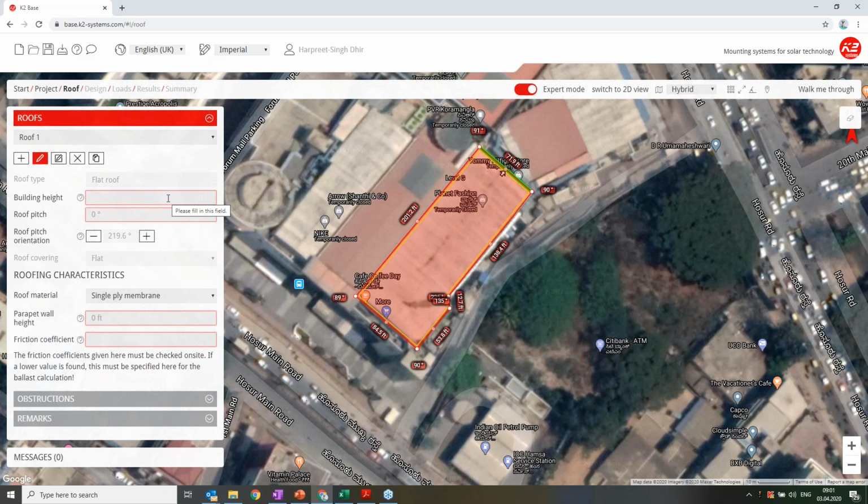It's important that you enter the correct values, because wind speeds are different at different heights, so it's better to enter the right values. Here I know it's around 12 meters, so I enter the building height as 12 meters, and roof pitch, I know it's, let's say, 1 degree. It's not exactly 0 degrees.